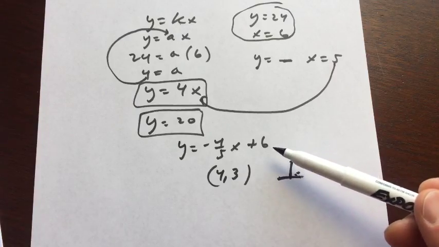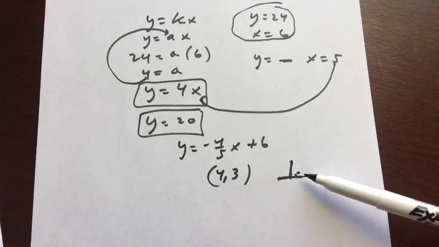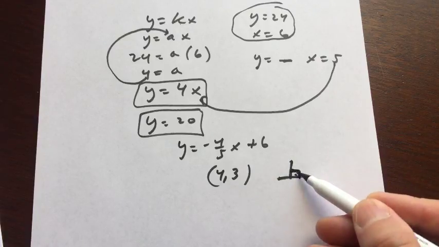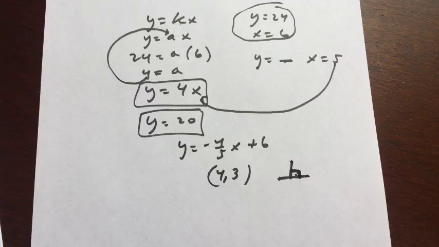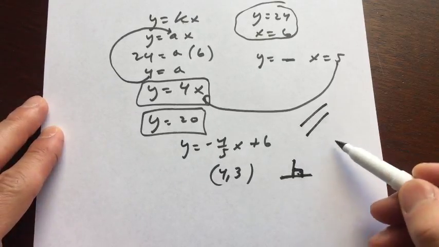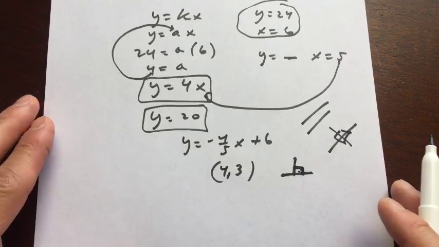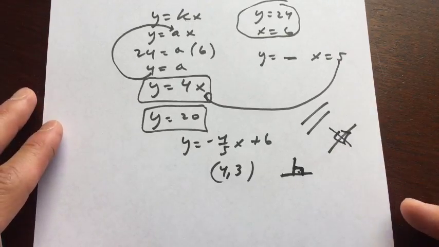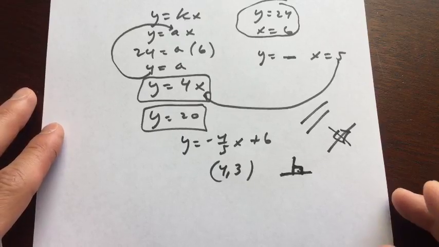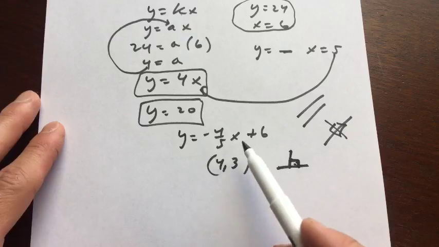So basically, y equals negative 4/5 x plus 6. What's the slope of the line that's perpendicular, meaning at a right angle to this line? Does anybody know what the slope of that perpendicular line is? What do you know about the slopes of parallel lines, and what do you know about the slopes of perpendicular lines? What do you guys think?